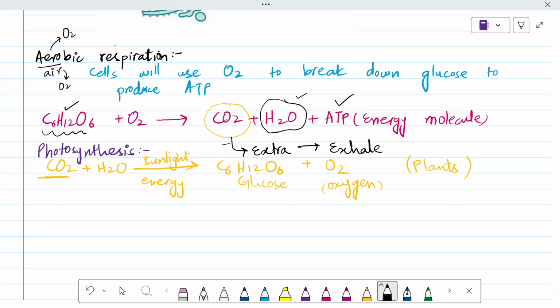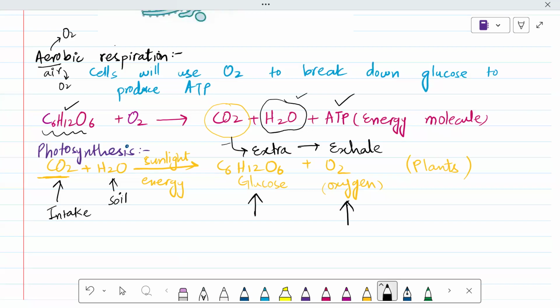At the same time, the plant will take in the carbon dioxide, and they will take water from the soil. And there will be sunlight energy which will be used to convert this carbon dioxide and water into glucose molecule as well as oxygen. Now my question is, what is the purpose of this glucose and this oxygen in plants? Because we are discussing photosynthesis.